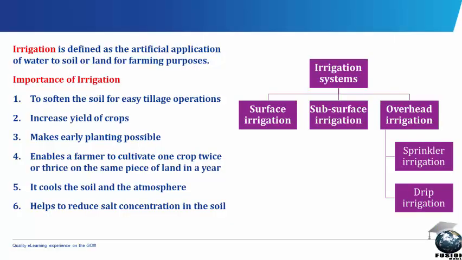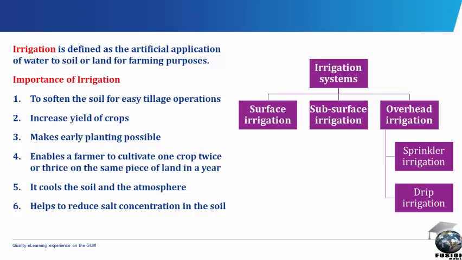Irrigation. Irrigation is defined as the artificial application of water to soil or land for farming purposes. The importance of irrigation can be seen in its ability to soften the soil for easy tillage operations, to increase yield of crops. Irrigation also makes early planting possible. It enables a farmer to cultivate one crop twice or thrice on the same piece of land in a year. It cools the soil and the atmosphere, and it helps to reduce salt concentration in the soil.